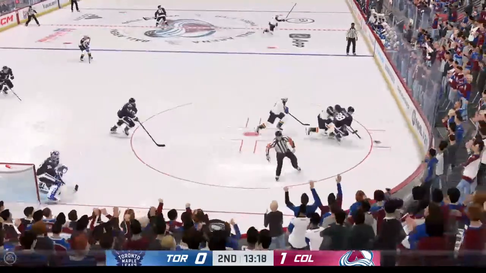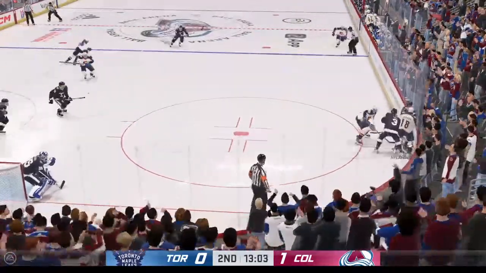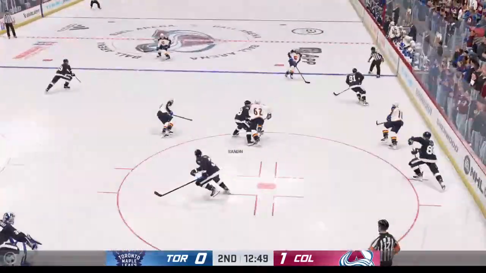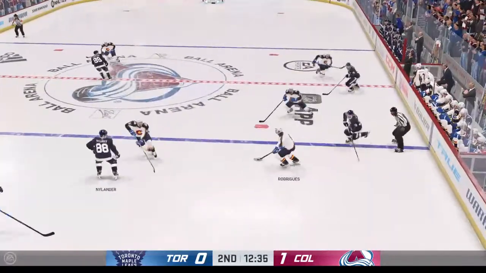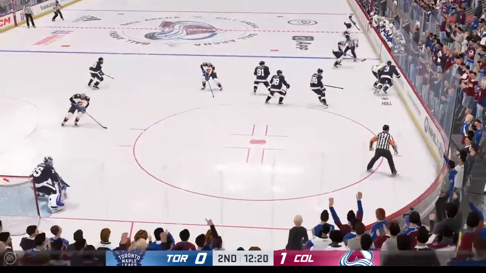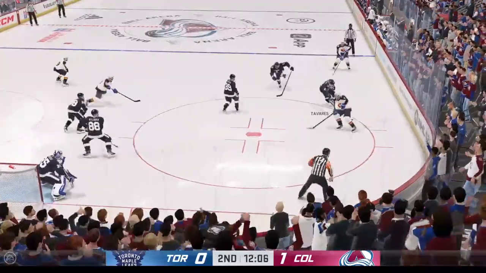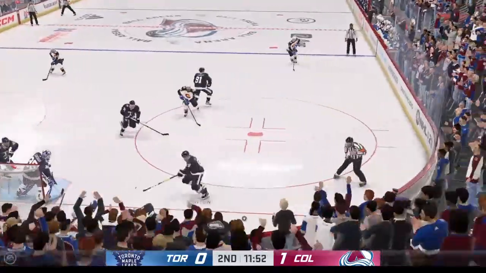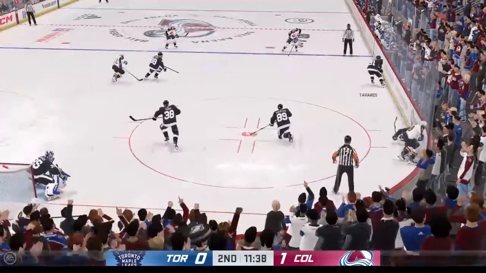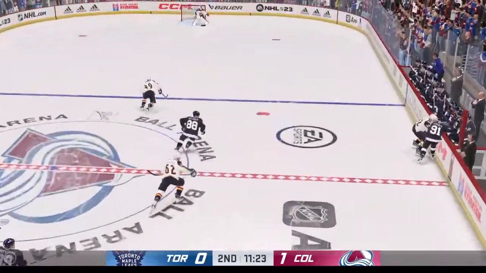Here we go, as the shot is stopped again. Here is Sandin, who gave that away. Rodriguez keeps the pressure rolling here for the Avalanche, looking to get it to the net. Bumped off and down. Here's Tavares.